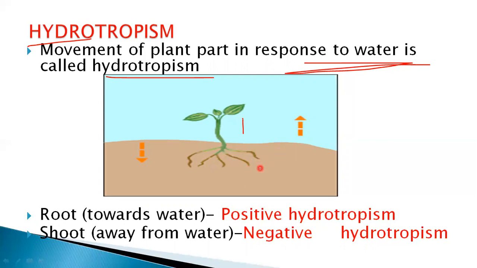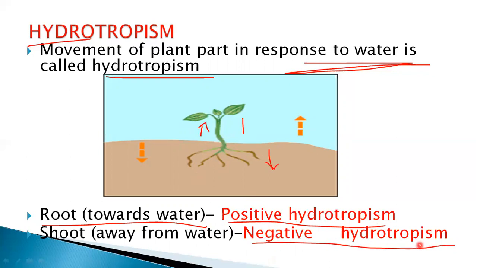So the root is showing movement towards the water and the shoot is showing movement away from the water. So the root towards the water is positive hydrotrophism, and the shoot is showing movement away from the water. Here, away from the water, that is negative hydrotrophism.